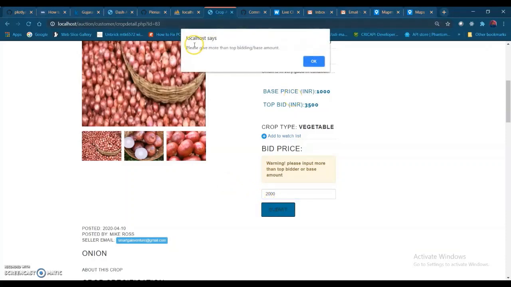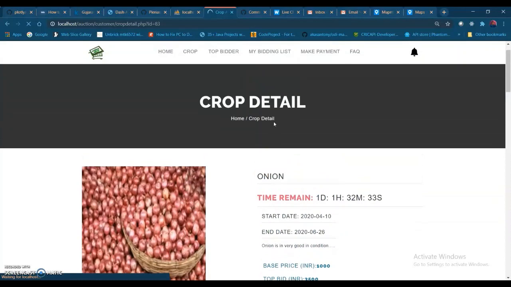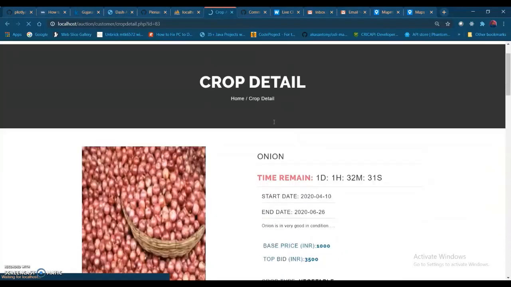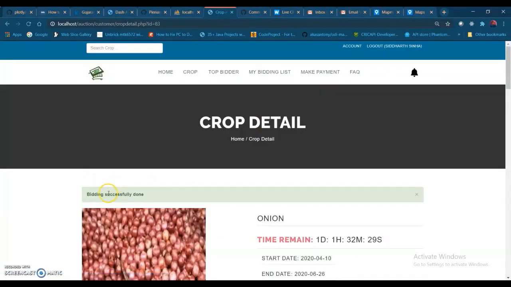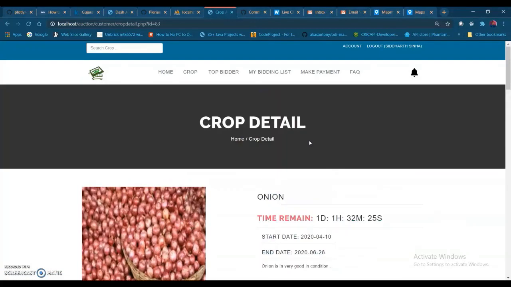You can see, please give more than the top bid or base amount, otherwise it will not be accepted. Let's bid 3,600 for now, since we have less amount in our account. So 3,600. Yeah, bidding successfully done. So now the top bid is 3,600 rupees.